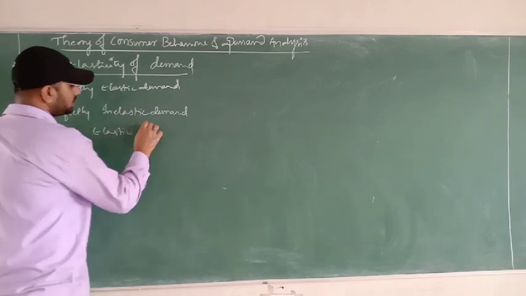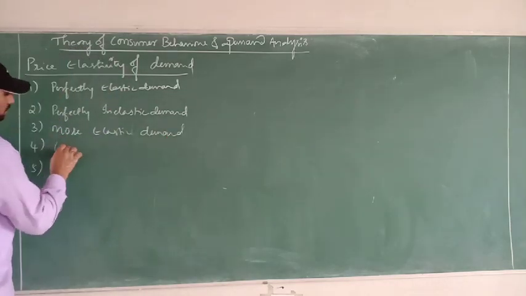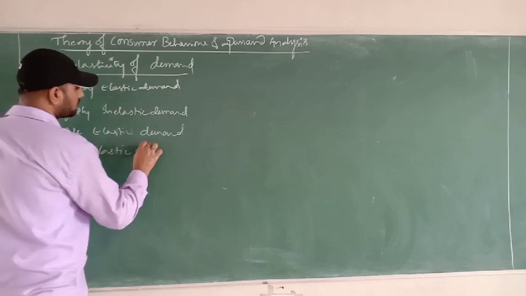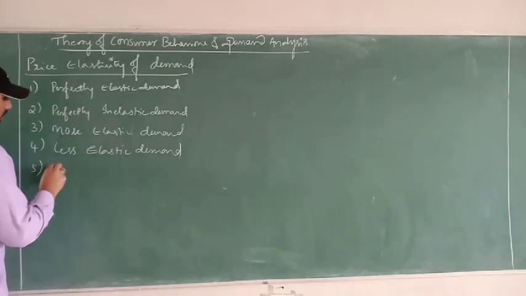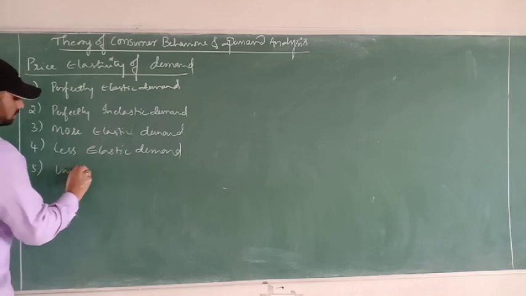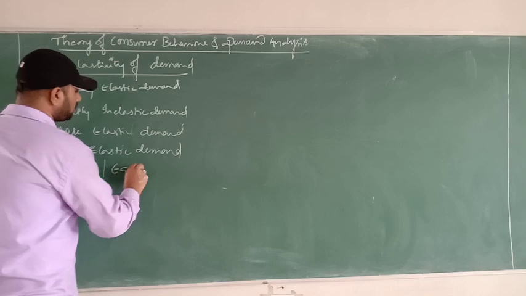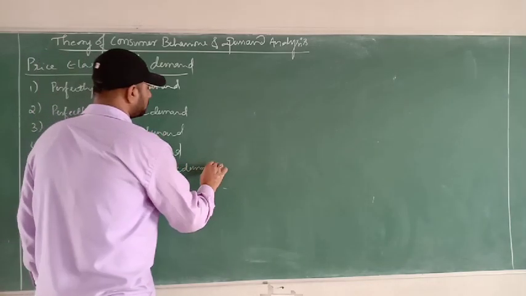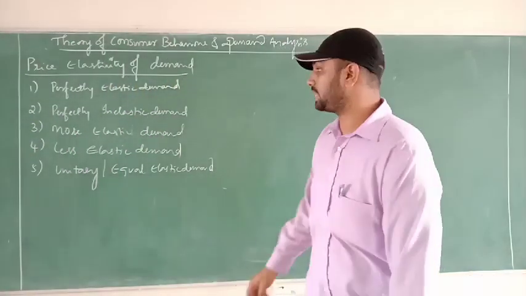Fourth, less elastic demand. And the fifth one, unitary or equal elastic demand.